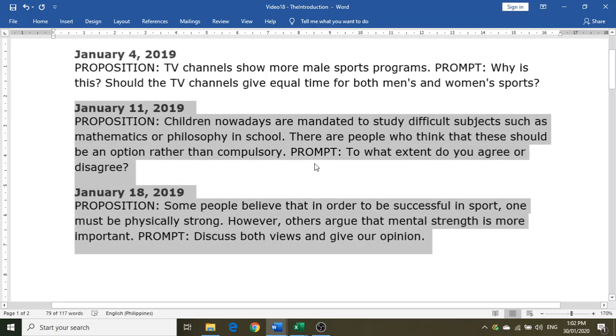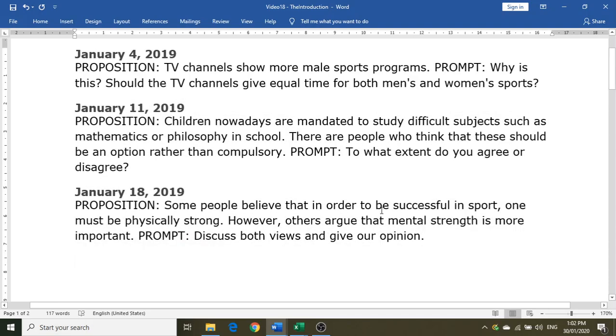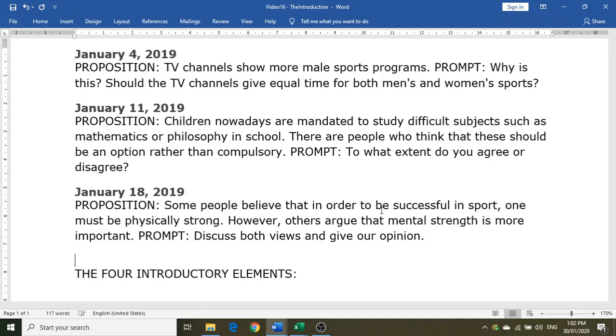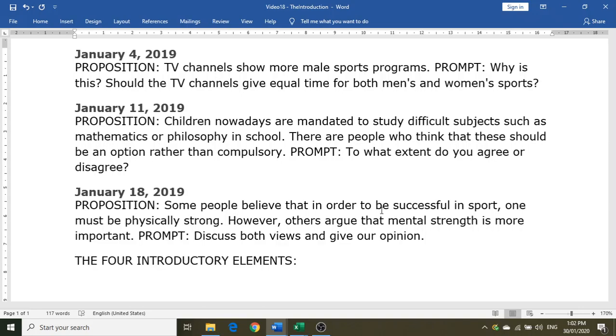Okay, so we will not discuss how to tackle these particular essays, but what I will now be demonstrating is how to create introductory paragraphs for these three question prompts. So as a reminder, there are four introductory elements. Take note that of these four introductory elements, only one of them can be considered compulsory or mandatory, and the other three elements are merely stylistic.